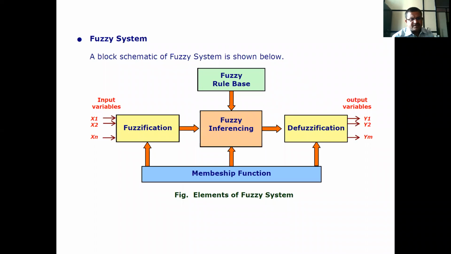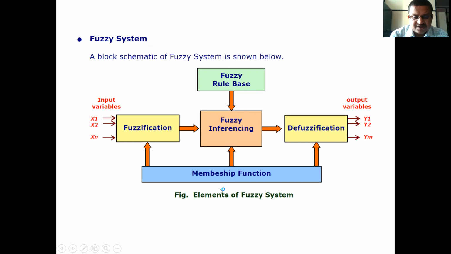Now, this is the fuzzy system. See here the input variables x1, x2, x3, up to xn. When you provide input, that process is known as fuzzification. Then the membership function is there. It is attached to all three elements, that is fuzzification, fuzzy inferencing, and defuzzification. The fuzzy rule base is given to the fuzzy inferencing.